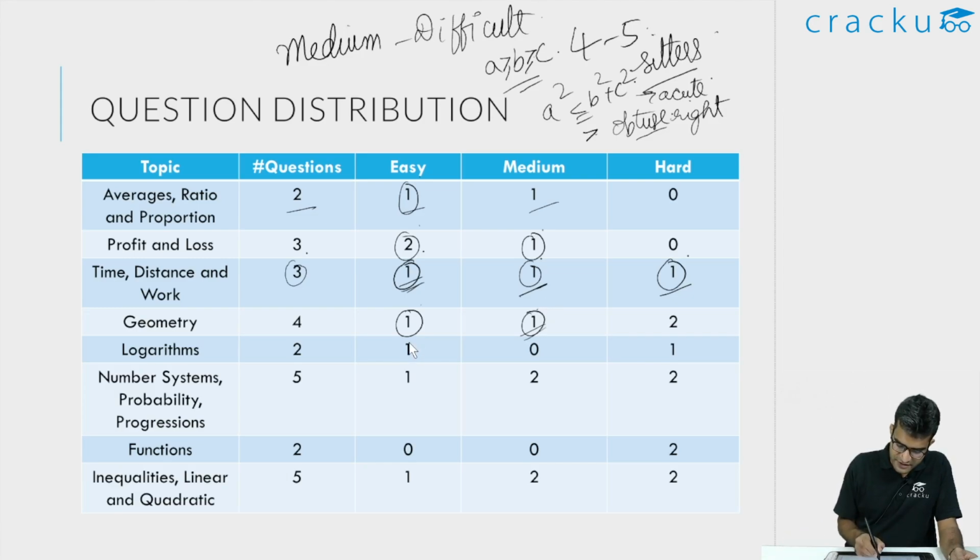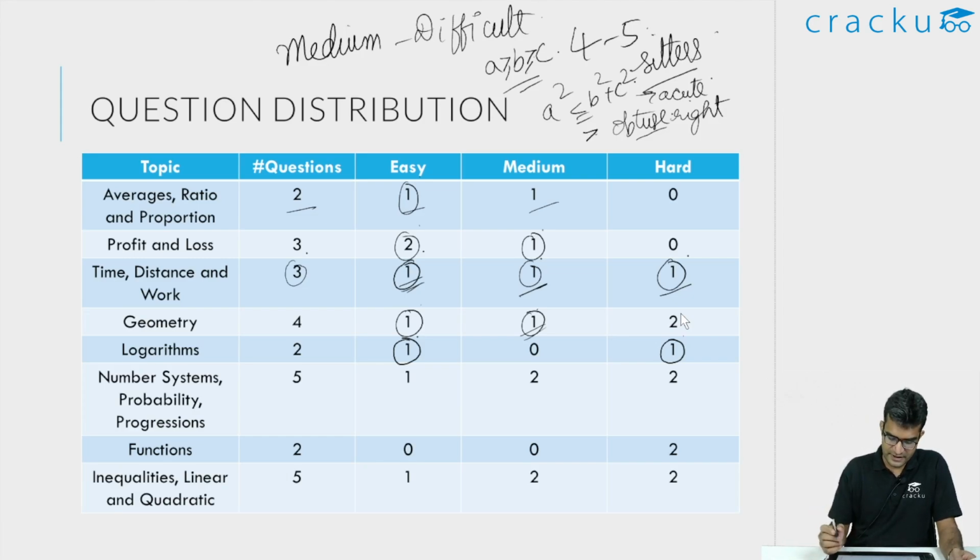Then if you are coming to logarithms, there is one question which is an absolute sitter. I think there is one question where you are given one logarithm of a number in terms of 2 variables A and B, and you are given another logarithm of another number again in terms of, I think, A and B, and you are asked to find out the value of a third logarithm. These kind of questions are definitely expected and you should definitely know them, and they are not very difficult. But I think there is one question in logarithms, which again I think is a TITA question, which also involves some enumerations in logarithm and surds, which many people were not able to get correct, which I think is quite fine.